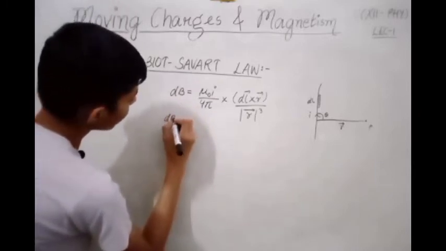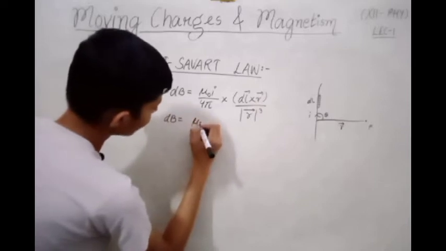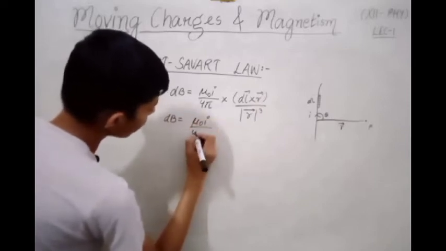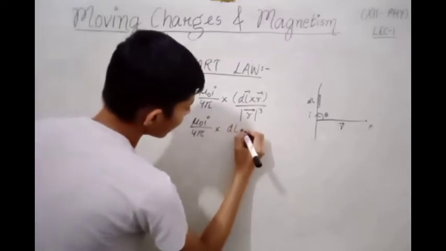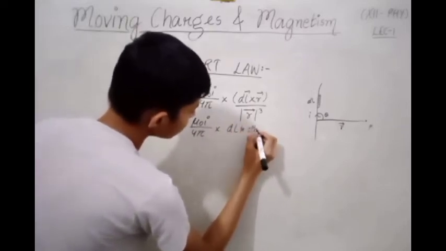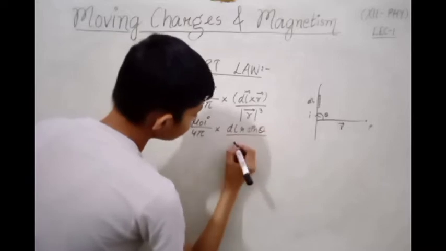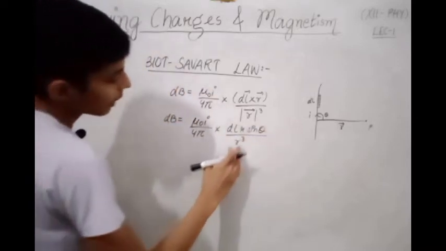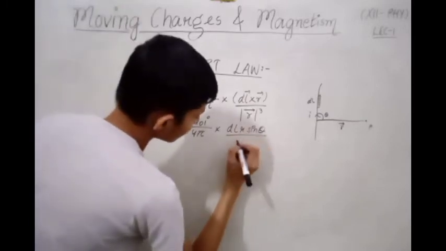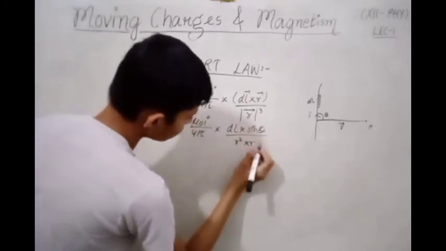So simplifying, we get mu naught I divided by 4 pi into dl r sin theta divided by r cube. r cube can also be written as r square into r.